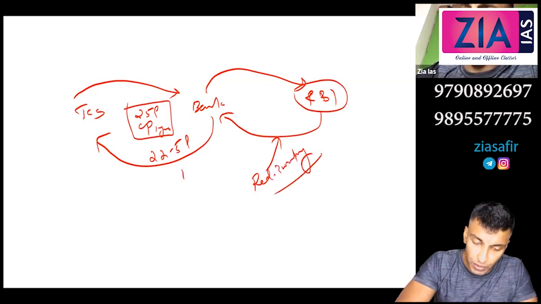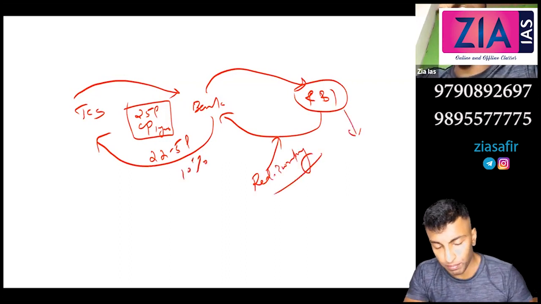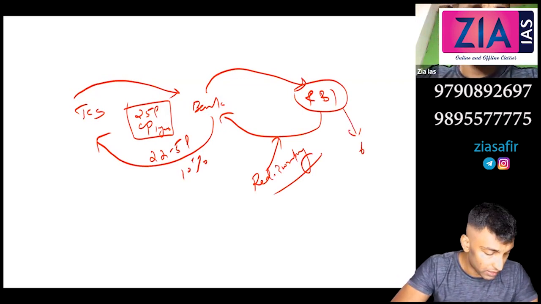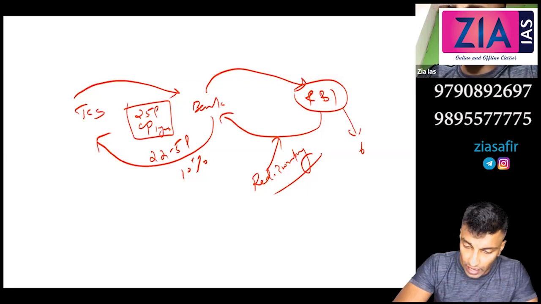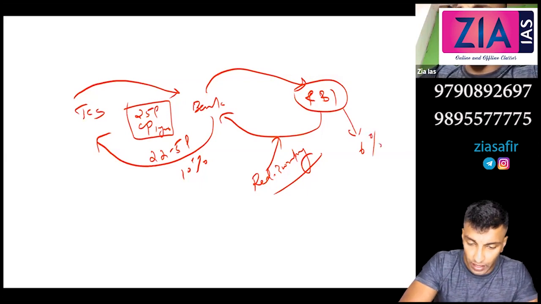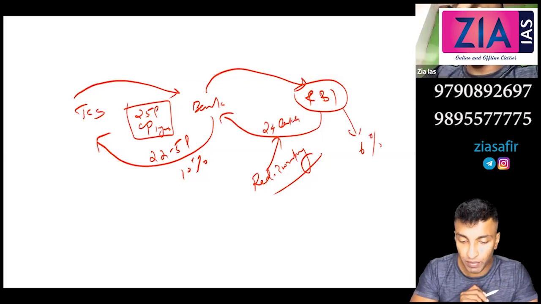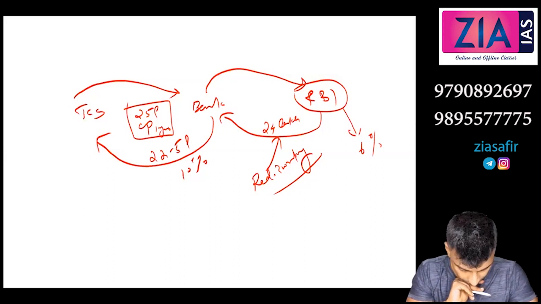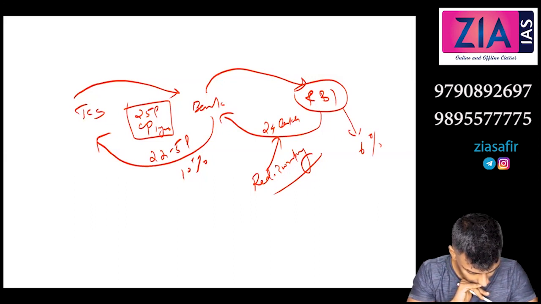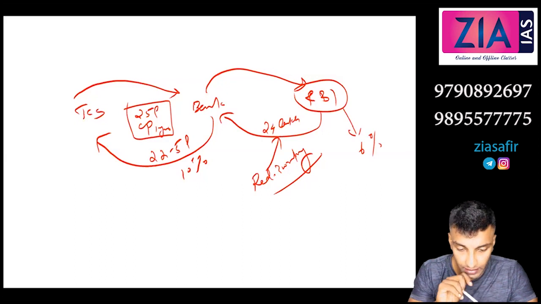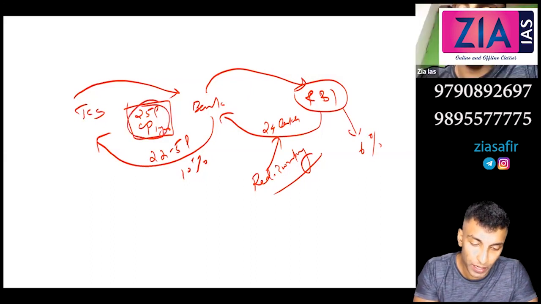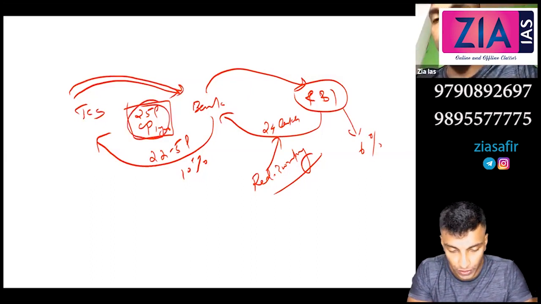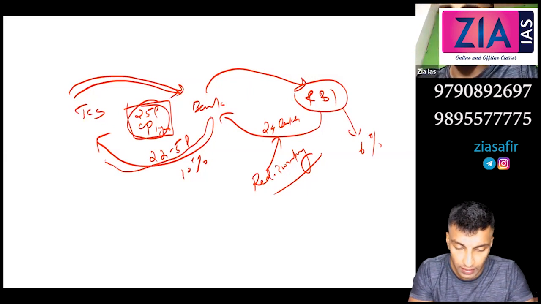Here I have told you around 10% interest, but the bank rate is around 6.7%. So obviously RBI will pay more, it may be around 24 lakh. RBI will give 24 lakh to banks. This is rediscounting. Sir, RBI is paying more to the bank because the bank rate is less. Bank rate is less, okay. And for this security, the company anyway pays 25 lakh upon maturity, and bank is charging more interest, around 10%.